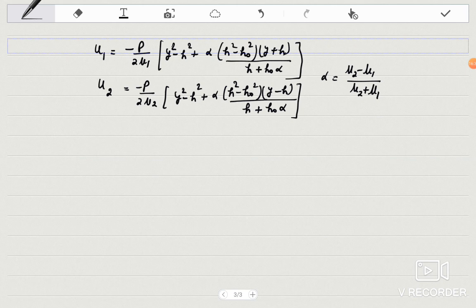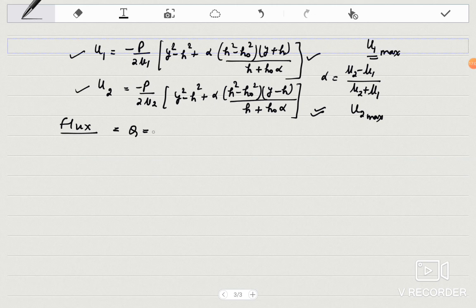In this case, you will be asked about velocity distribution. So this is the velocity distribution. And secondly, you will be asked flux. If you are asked what is U1 maximum, you may find it from here. If you are asked U2 maximum, you may find it from here. Now flux. What will be flux? Flux will be